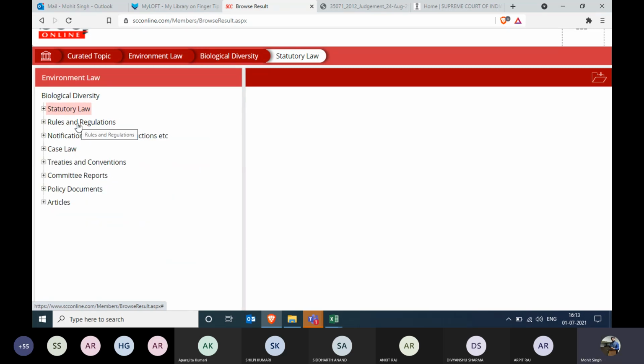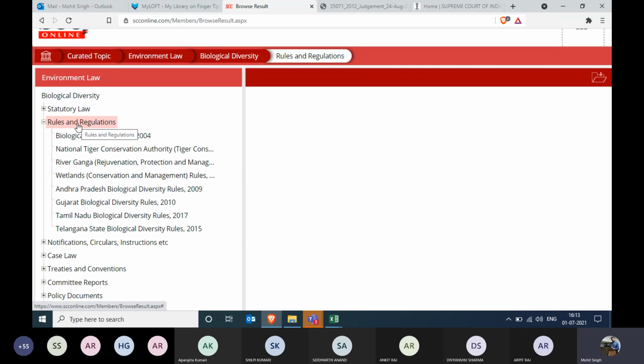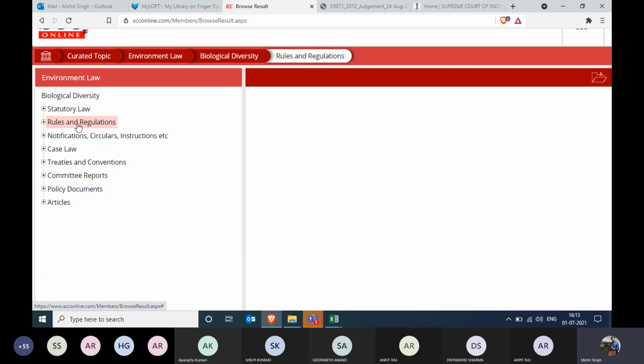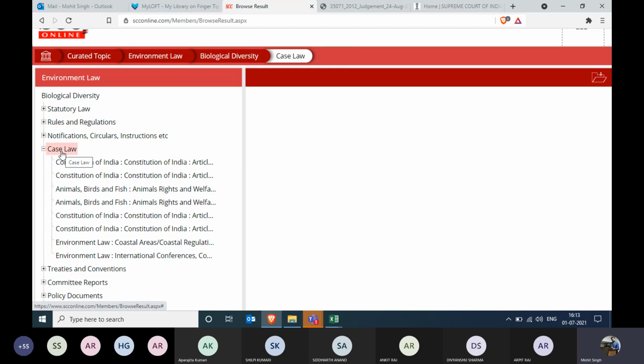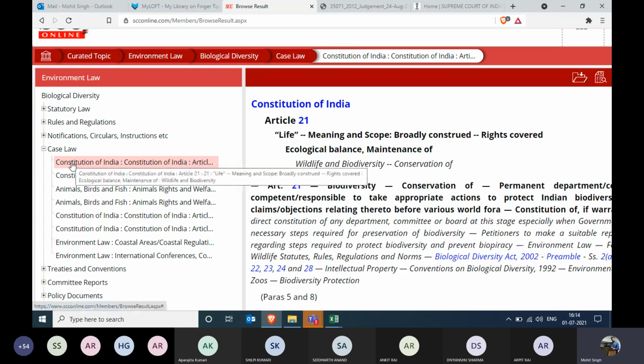Rules and regulations, whichever regulation talks about your topic, again, notification circulars, and what the students want to know: sir, I want some landmark important cases on this topic. How can I find? This is one stop for you. Whichever topic suits your purpose, click on that and you'll find case laws. Click on the case laws and you'll find only the important ones. That is why these are handful.